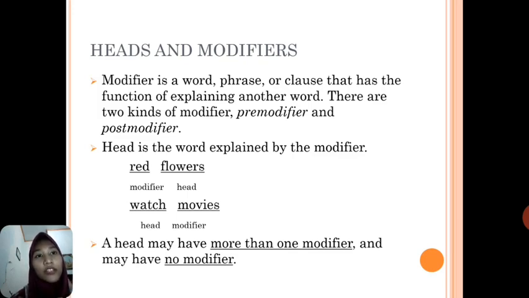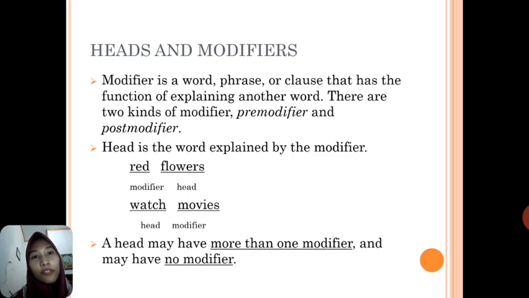There are two kinds of modifier, pre-modifier and post-modifier. Pre-modifier is a modifier that comes before the head, while post-modifier is a modifier that comes after the head. Red flowers. Red is modifier, and then flowers is head. Watch movies. Watch is head, and movies is modifier. Red flowers is pre-modifier, and watch movies is post-modifier.